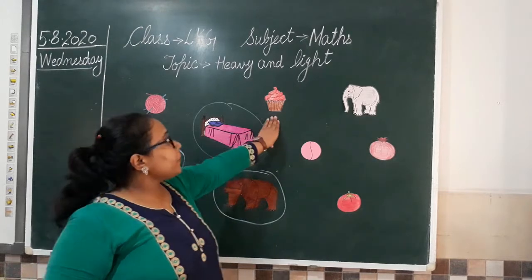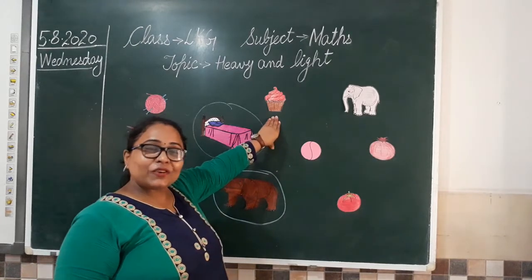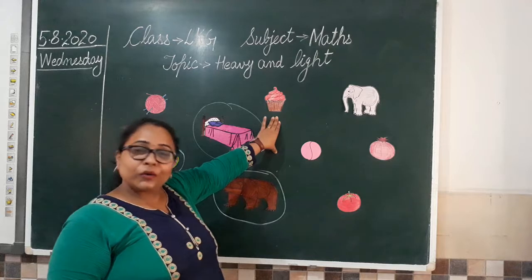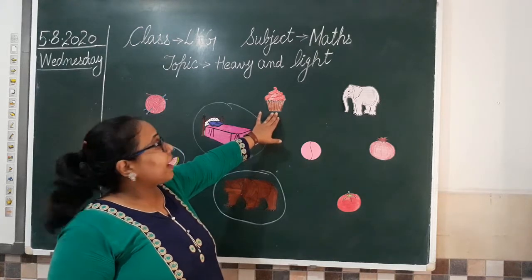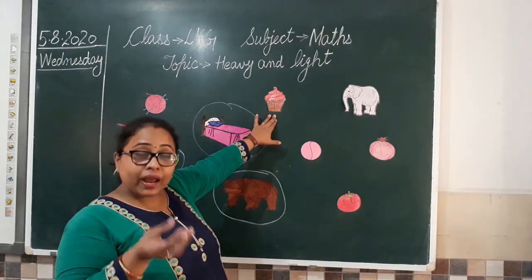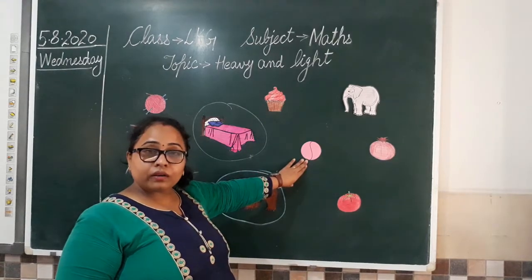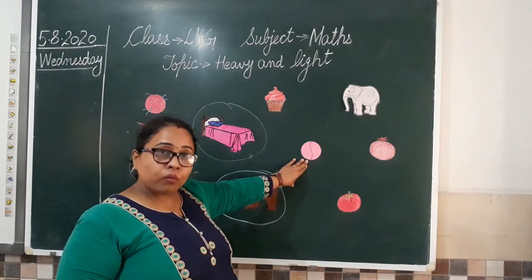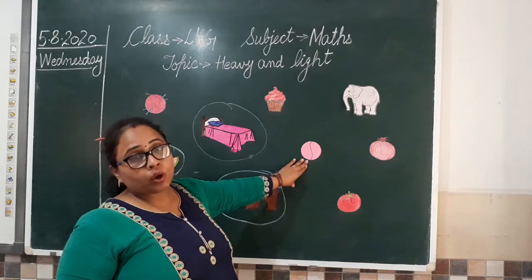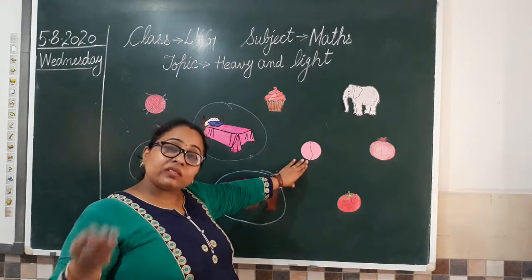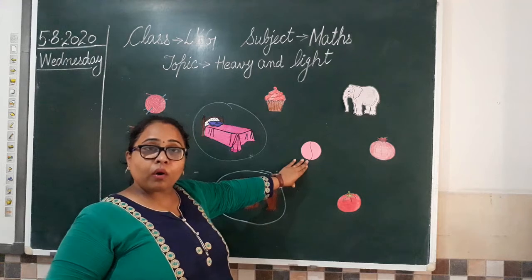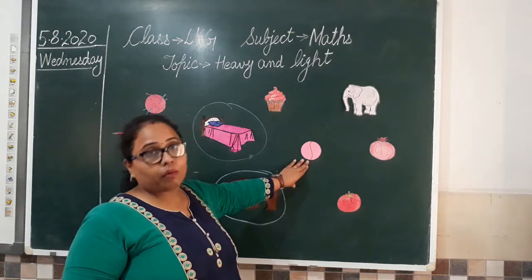Now, yummy yummy cupcakes, strawberry cupcakes. You all love eating them? And they are light in weight. Hum usko easily hand mein hold kar paate hain. Okay. We have a ball here. So it's easy for you to carry your balls also. You play with your ball. We have different sizes of ball, big ball, small ball. But we can pick our balls.